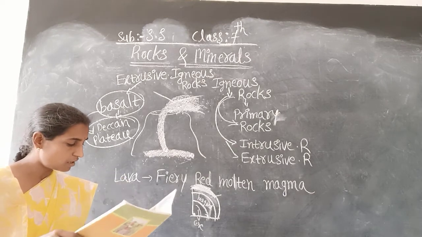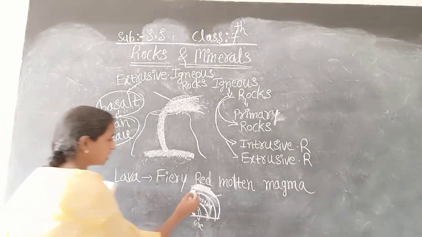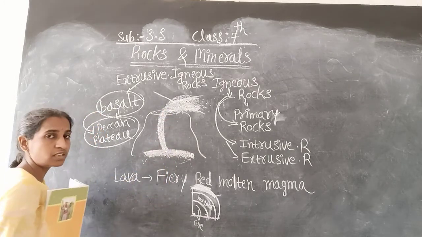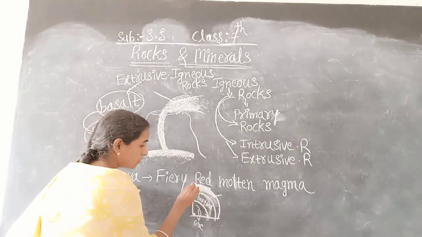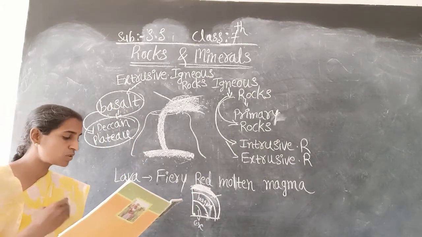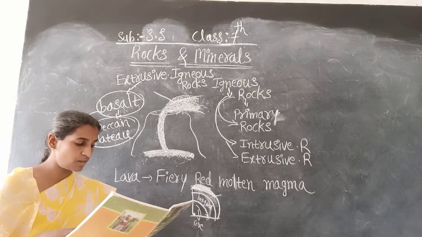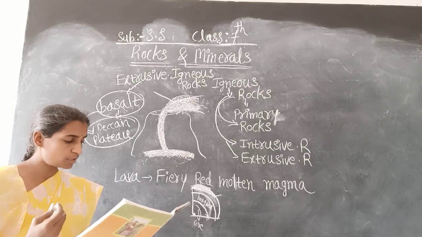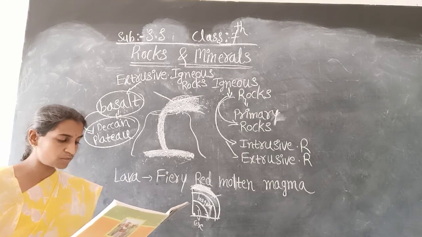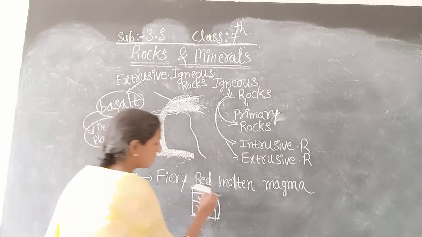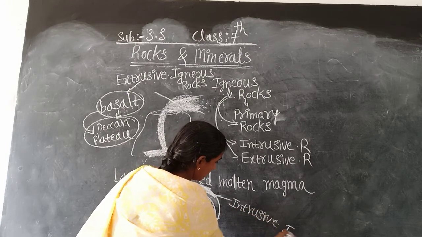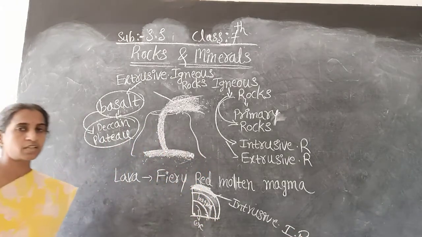When the molten magma cools down deep inside the earth's crust, in such a way some rocks are formed. So those rocks are called intrusive igneous rocks. So those rocks are called intrusive igneous rocks only.